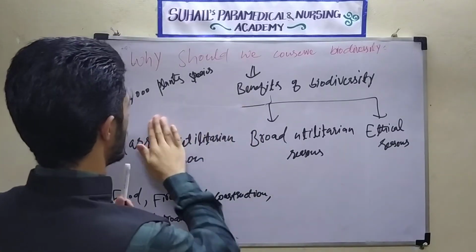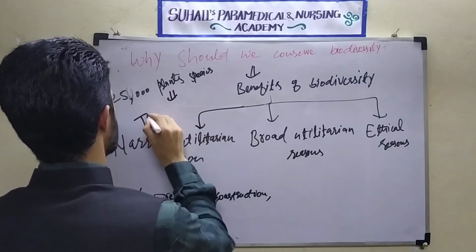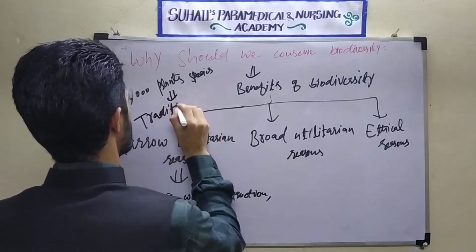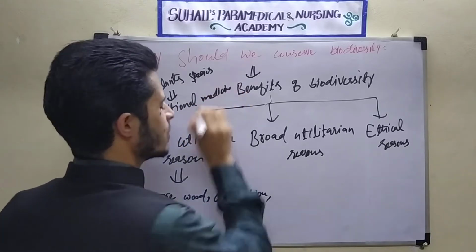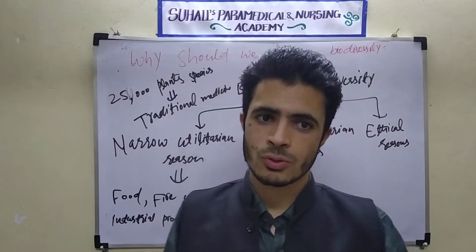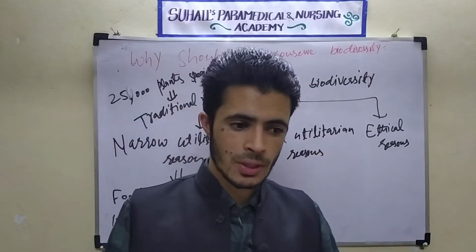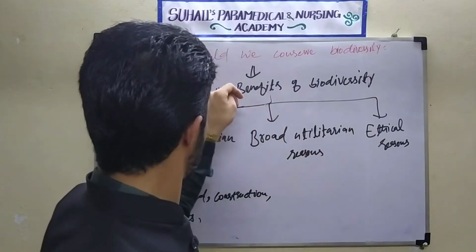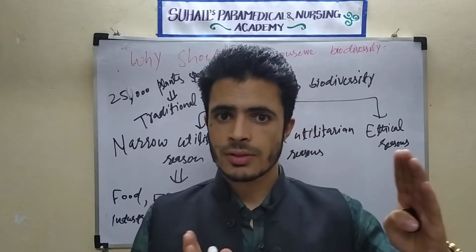which are used for making traditional medicines. Do you know what traditional medicines are? Most of us know Ayurvedic medicines. Most of the Ayurvedic medicines are traditional medicines. Actually, we came to know the benefit of these plants in past years.